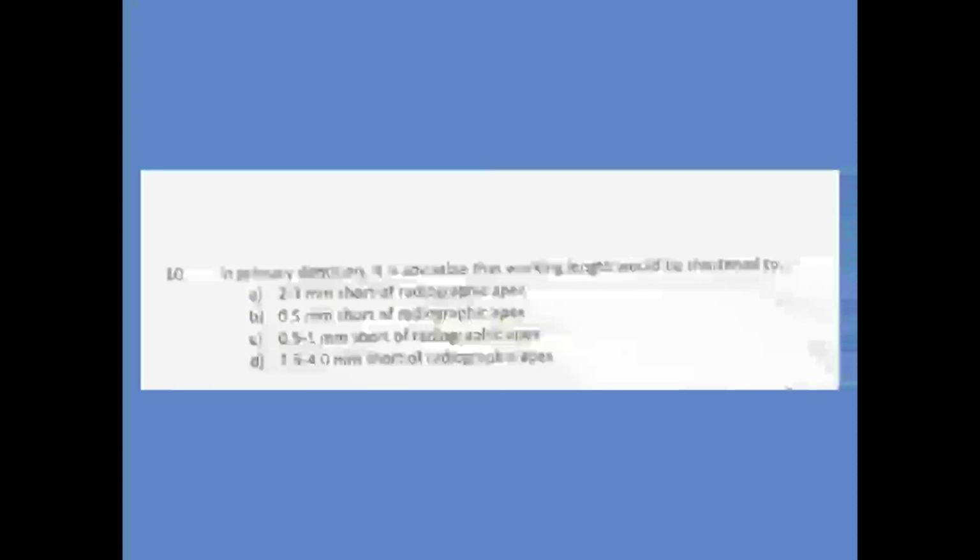Next question. In primary dentition, it is advisable that the working length would be shortened to 2 to 3 mm short of radiographic apex, 0.5 mm short of radiographic apex, 0.5 to 1 mm short of radiographic apex, 3.5 to 4 mm short of radiographic apex. So the correct answer according to me should be 2 to 3 mm short of radiographic apex.